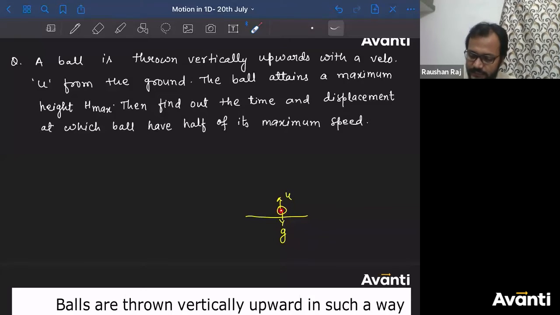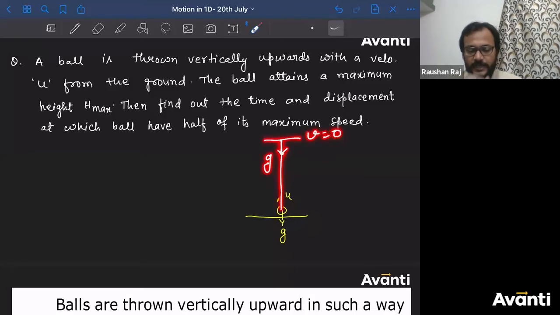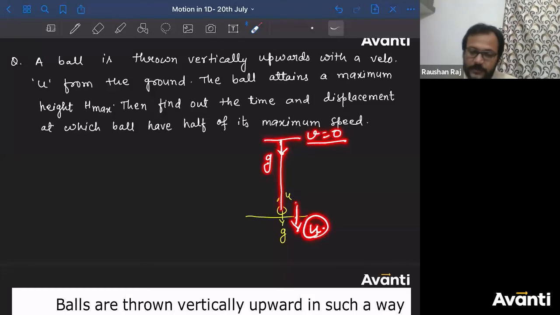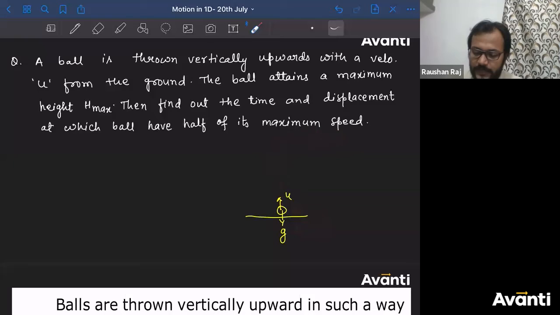So it will start decreasing. And at the maximum height, the velocity will become 0. But acceleration will be in downward direction. Because of this acceleration in downward direction, the particle will start its motion again in downward direction. So from v is equal to 0 to again v is equal to u, the particle will come back at the ground. All right.